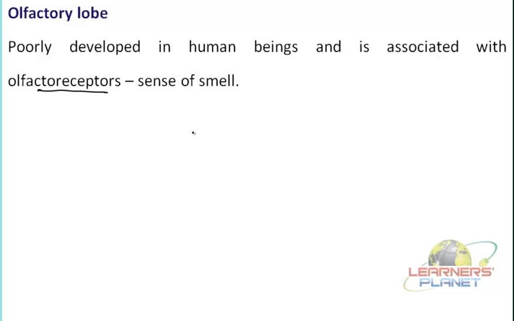Now what are these olfactoreceptors? They are special sensory cells, or special receptors, located in the nose, and this makes it possible to smell anything. These olfactoreceptors are of great importance, and they have different efficiency in different organisms. It is very well developed in dogs, and you must be aware of this very well. Dogs can smell things, and this is the reason why they are used for different sorts of investigation also.